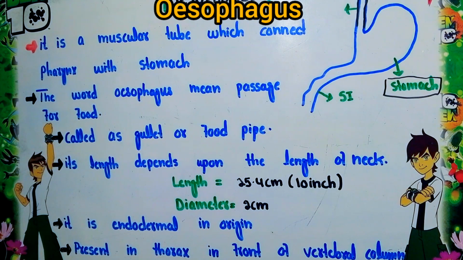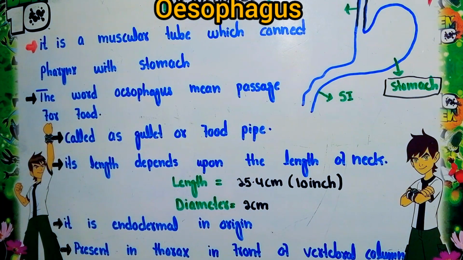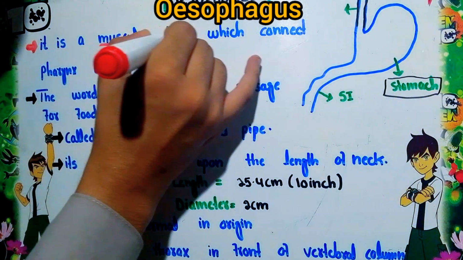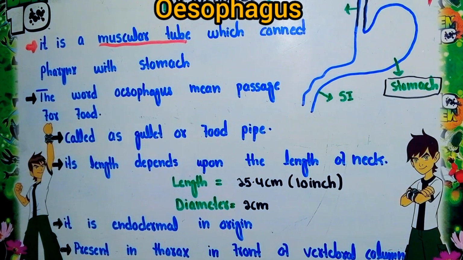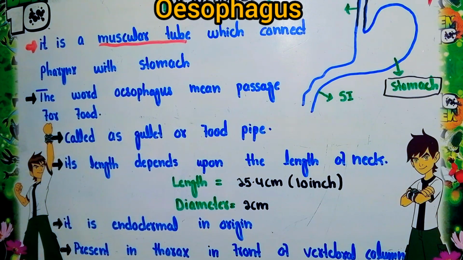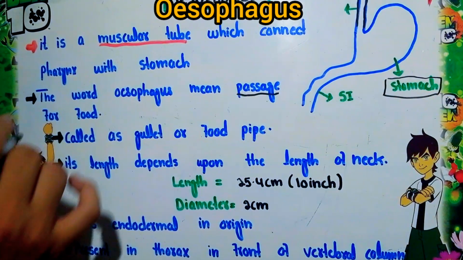First, we will define the proper definition of the esophagus. It is a muscular tube which connects the pharynx with the stomach. Basically it is a muscular tube present between the pharynx and the stomach, and this muscular tube is called the esophagus. The next point is that the word esophagus basically means a passage for food substances.